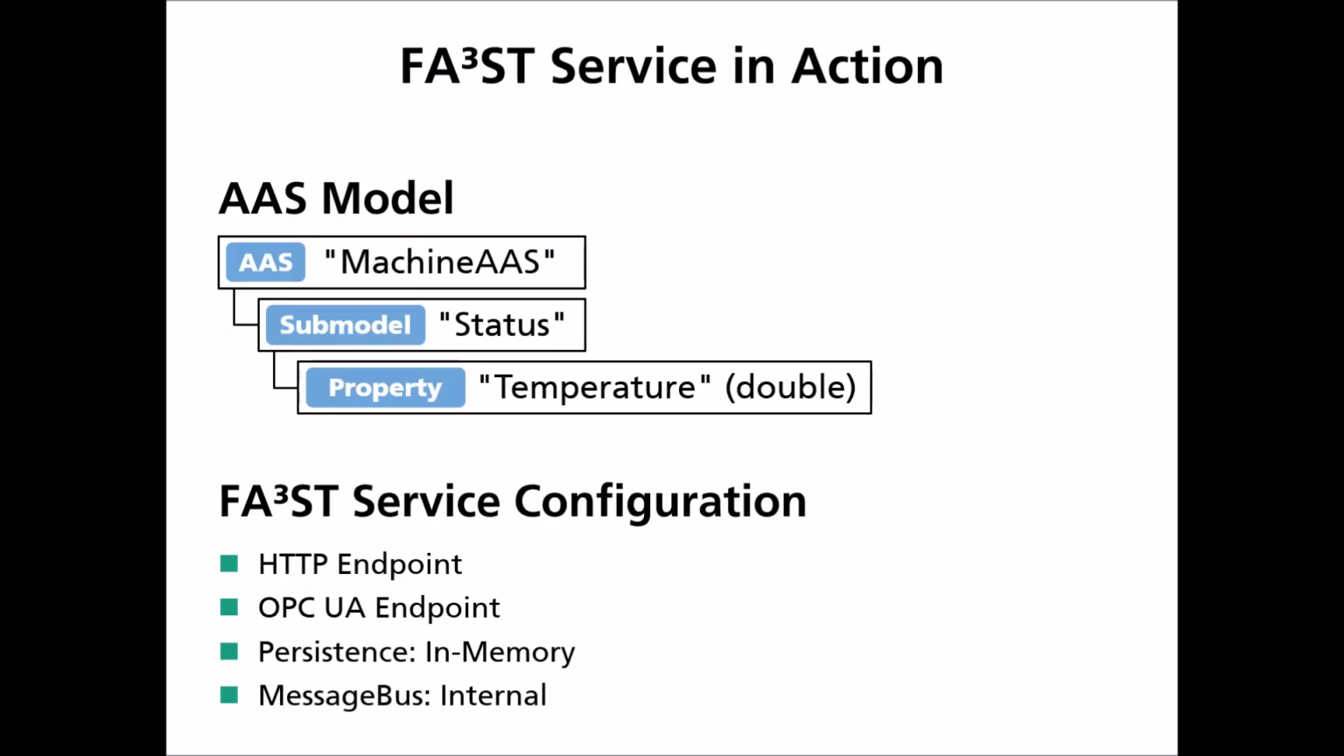First, we define a simple AAS model containing one AAS called machine AAS, which contains a single submodel called status, which again contains a property temperature of type double. We configure the FA³ST service to provide both an HTTP and an OPC UA endpoint. For persistence and message bus, we use the default implementations.